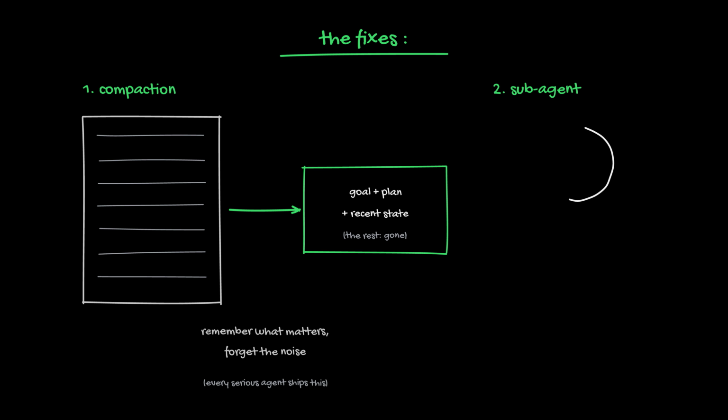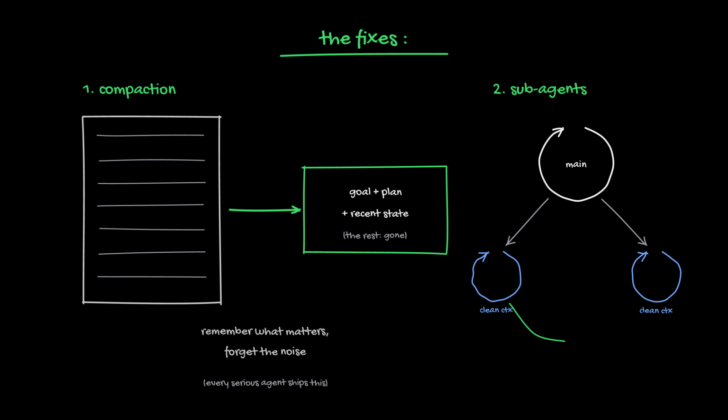2. Sub-agents. Don't do everything in one loop. Spawn a child loop with a clean context for each subtask. It burns its own tokens, then returns only its conclusion. 10 pages of searching collapse into 1 line of answer. And because each child is independent, you can run them in parallel. Speed for free.